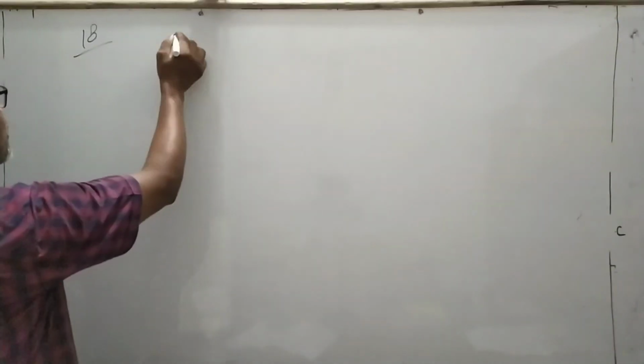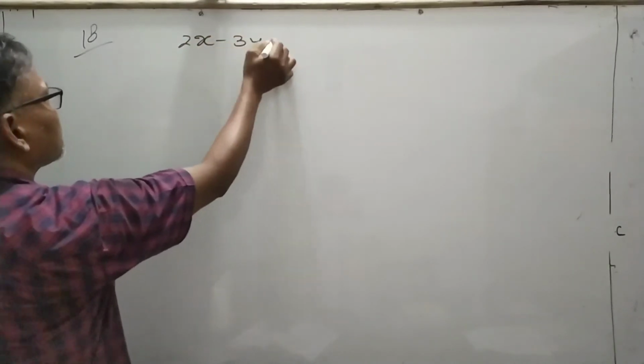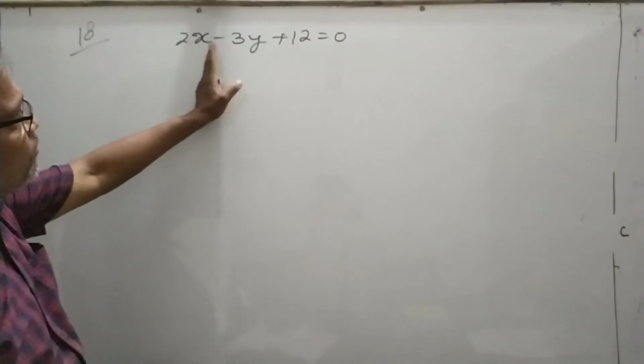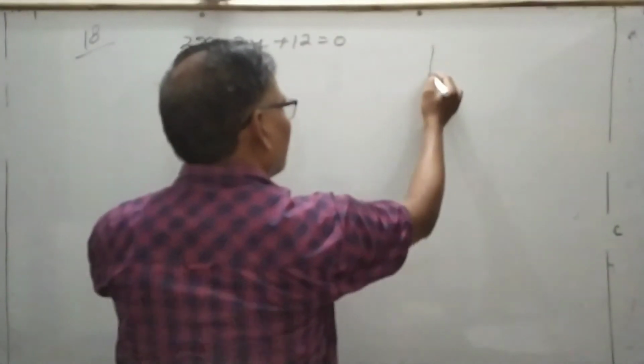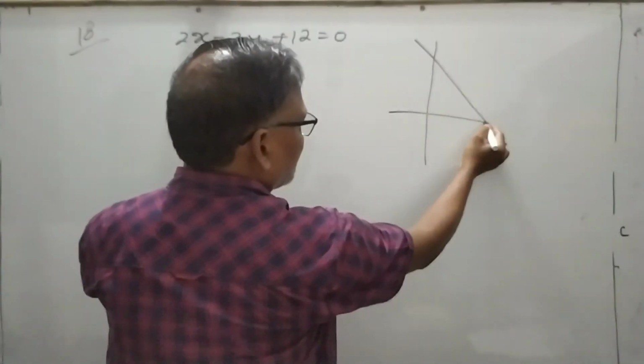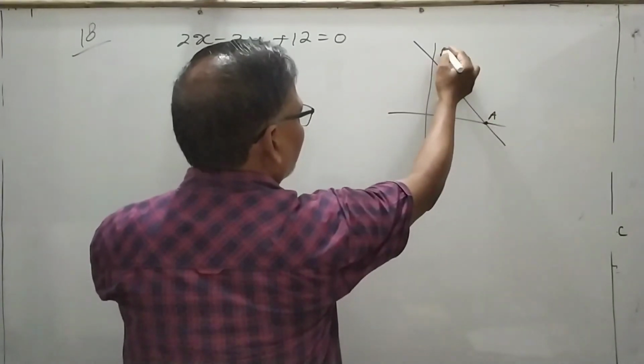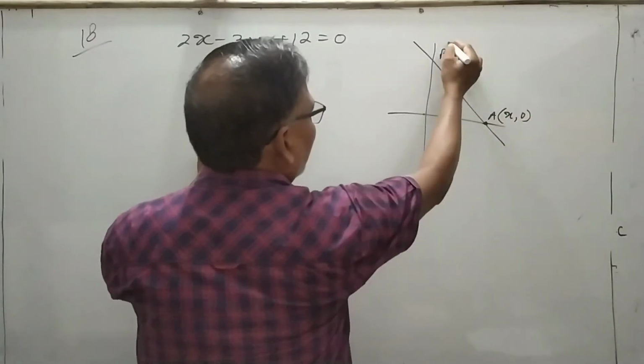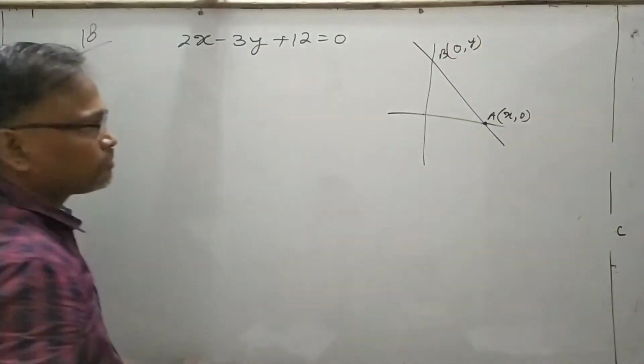Similarly, the other questions. Question number 18 asks to find the intercepts made by the line 2x minus 3y plus 12 is equal to 0. Intercepts, हमने बताया था, what is the meaning of intercept? These points A and B, मतलब यहाँ से यहाँ तक: the coordinates x, 0 and this is the coordinate 0, y.